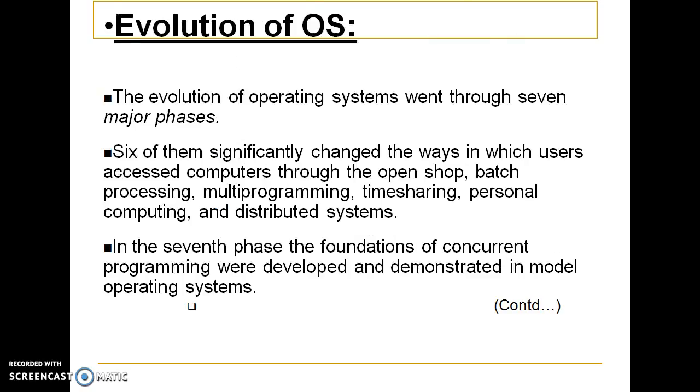Now, the evolution of OS went through seven major phases. Six of them significantly changed the OS, in which users accessed computers through the open shop, batch processing, multi-programming, time sharing, personal computing, and distributed systems.